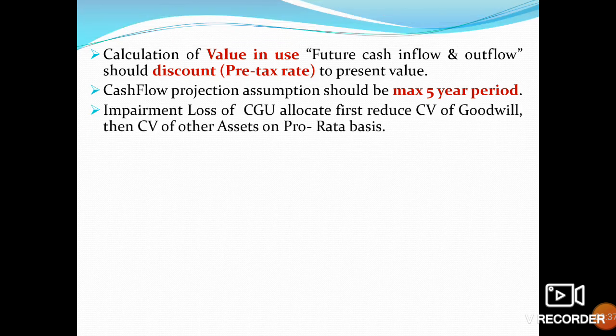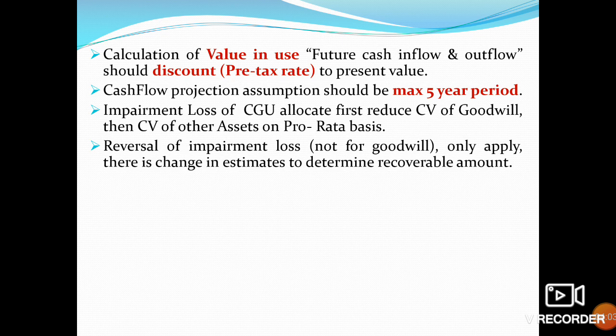Impairment loss of a cash generating unit. Allocate first to reduce the carrying value of goodwill, then the carrying value of other assets on a pro rata basis, means cash generating units. If we are going to impair the cash generating unit, first we will charge the impairment onto the goodwill, next other assets on a pro rata basis.